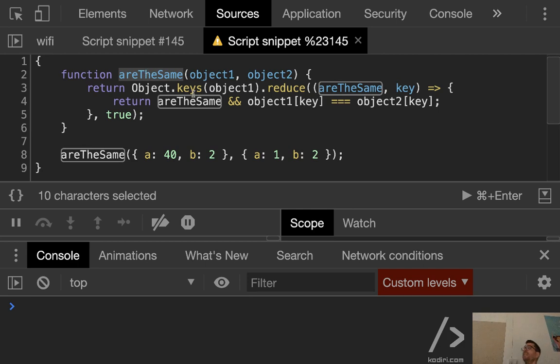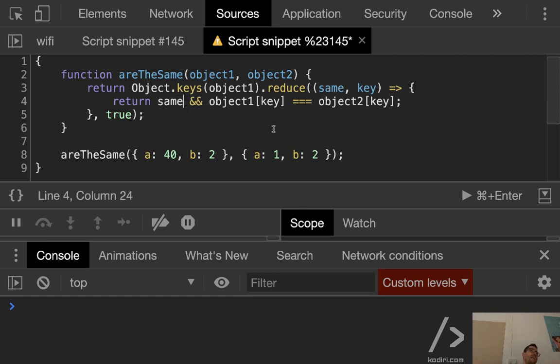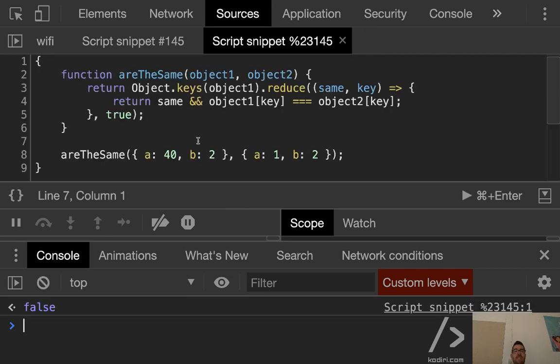Because imagine that for whatever reason we want to call that function again. That won't work. We've lost access to that function here. Based on that, we should rename that variable to something different, like, I don't know, same. Something like that. All right, so that should return false, and that actually returns false. Because once the same flag becomes falsy, and that will happen straight after the first iteration, it will remain falsy forever.